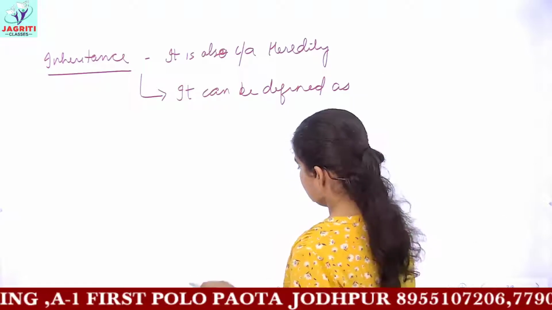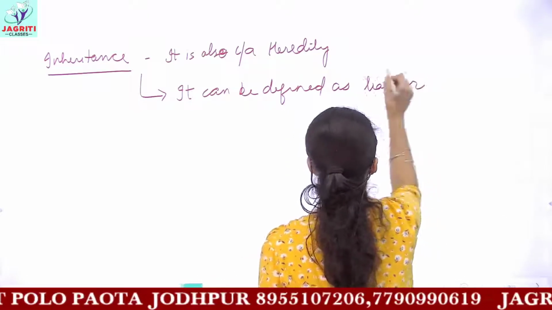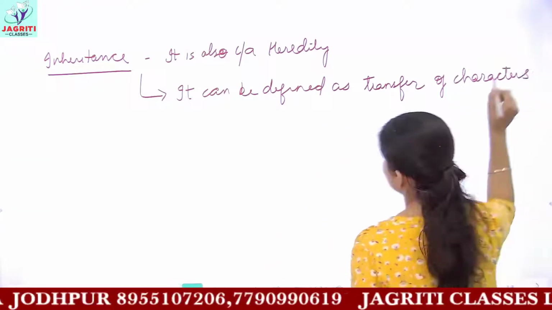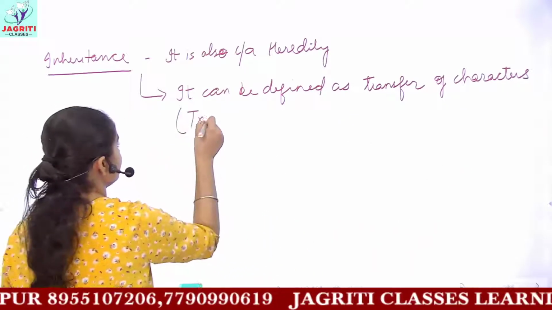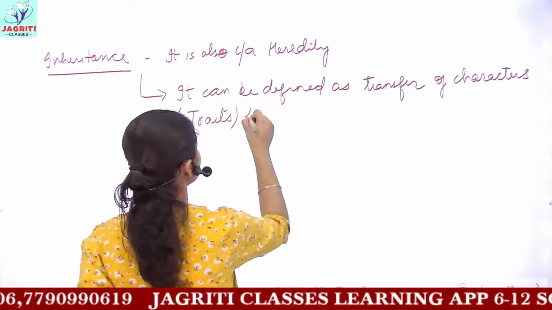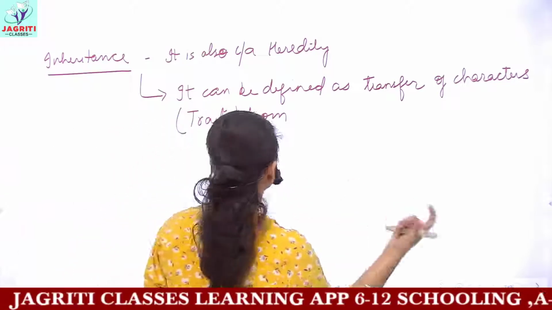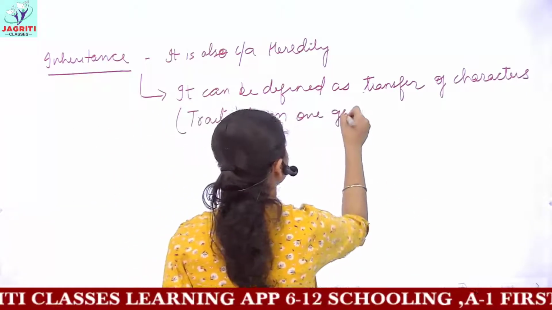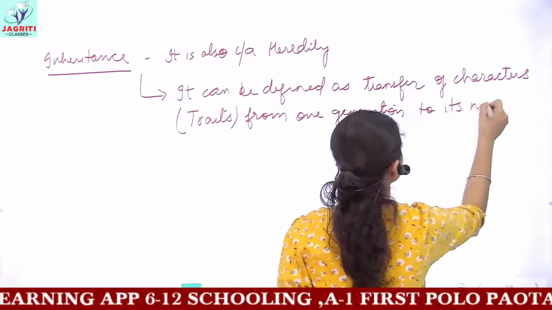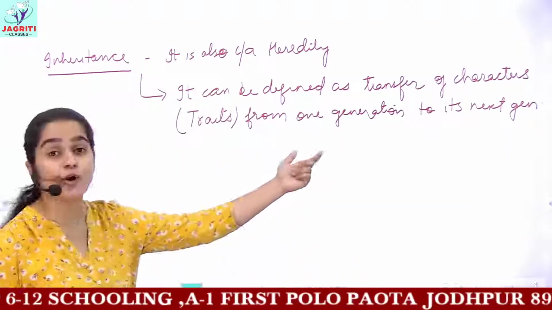Instead of passing you can write it is the process of transfer of characters, and characters in science are written as traits. So heredity is a process of transfer of traits from parents to offsprings, or to child, or you can write from one generation to its next generation. This can again be a definition of heredity.